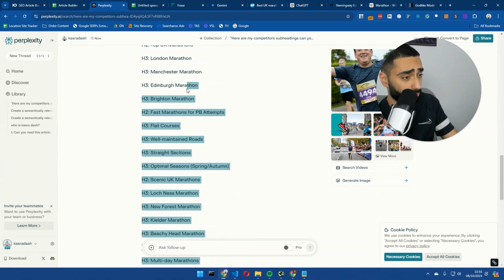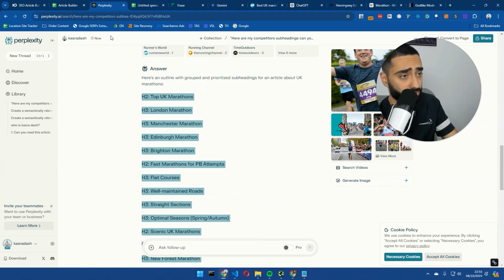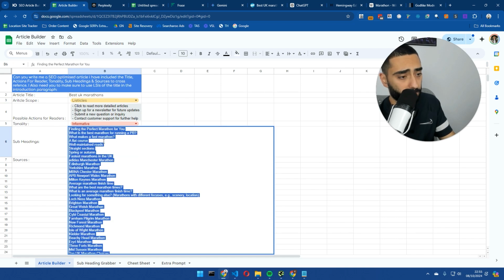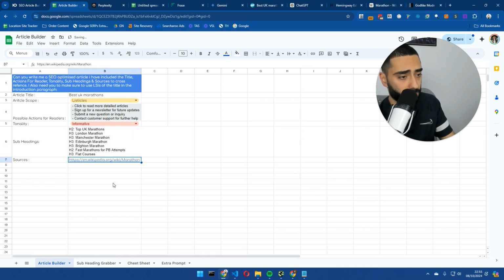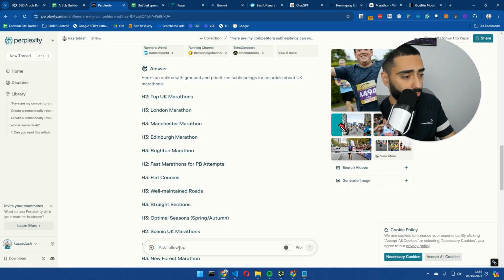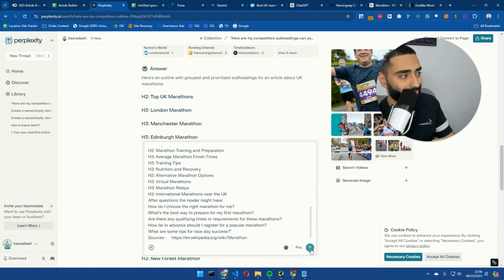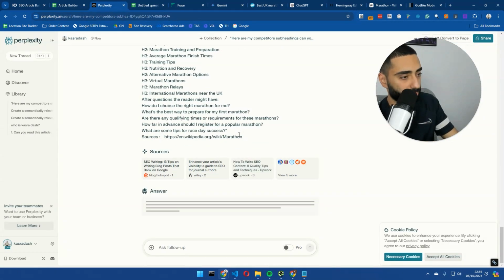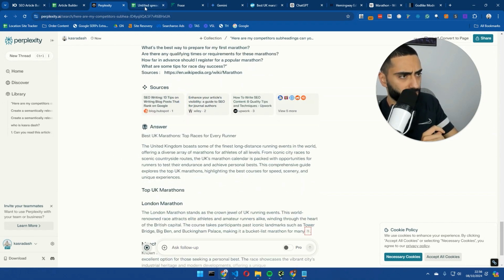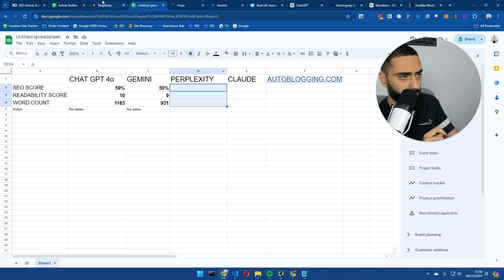That's actually been the quickest one so far to generate, which is pretty surprising. We'll then go over to the article builder and we'll drop this in, and we will then do the follow-up and actually write the article. So this is free Perplexity. It's not paid at all. We'll see what it comes back with.